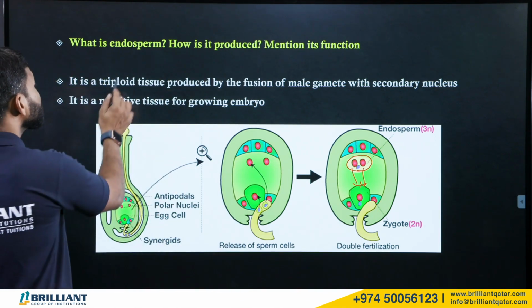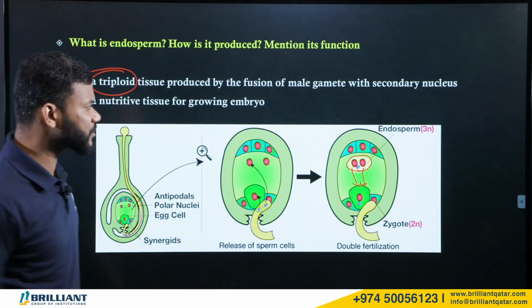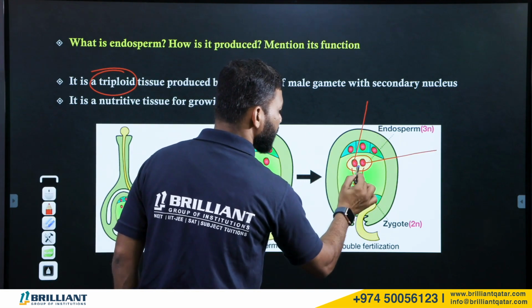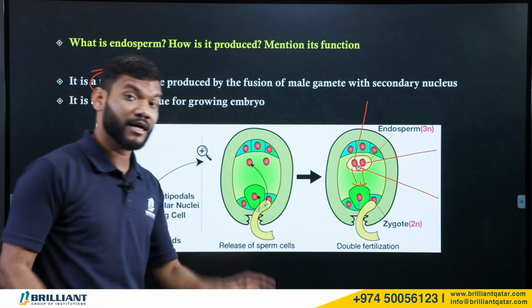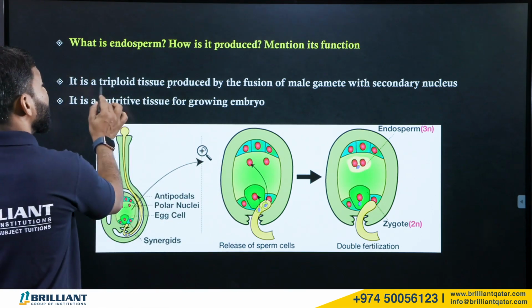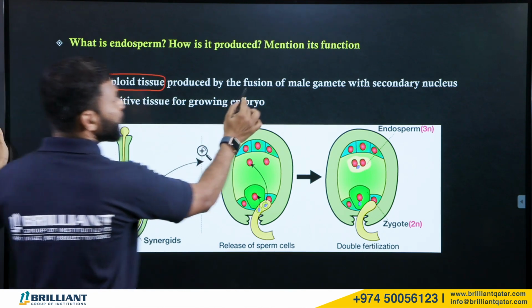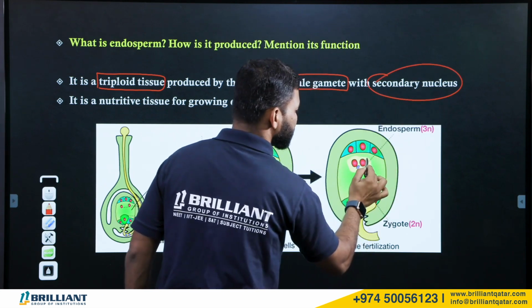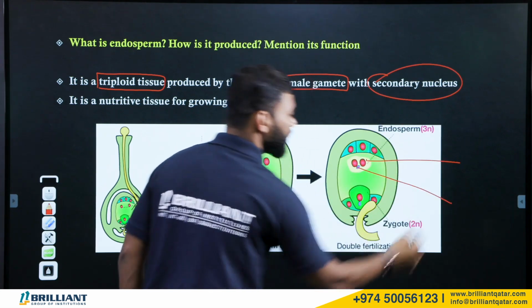So, endosperm is a triploid tissue. Why is it called triploid? There are three nuclei here. Look here. There are two polar nuclei and one male gamete. So three nuclei are fusing together. That's why it is called a triploid tissue, produced by the fusion of a male gamete with the secondary nucleus. This is the secondary nucleus. This is the male gamete.